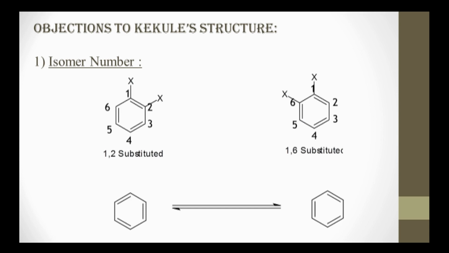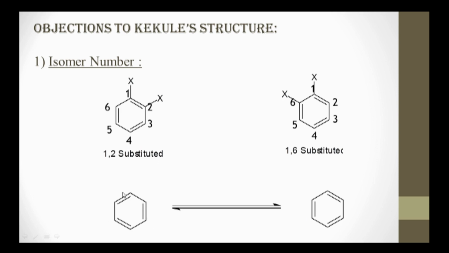Now, it is believed that these two are different and are isomers of each other, and Kekulé has not explained this isomer property present in benzene. To answer this, Kekulé came up with a concept.